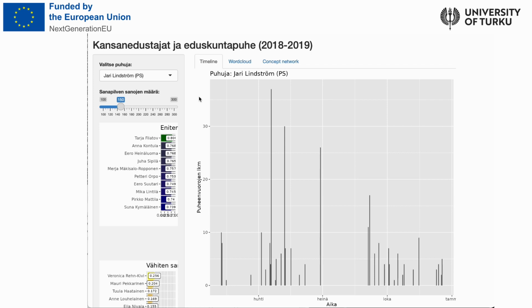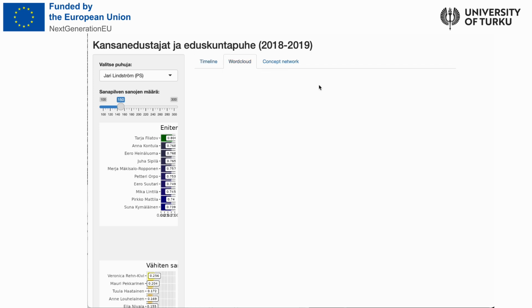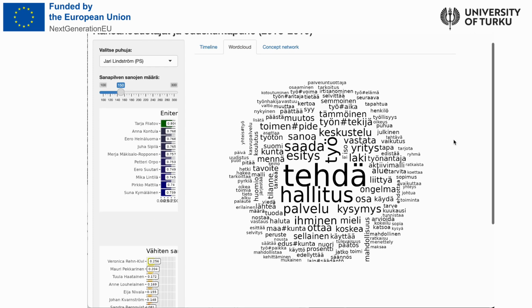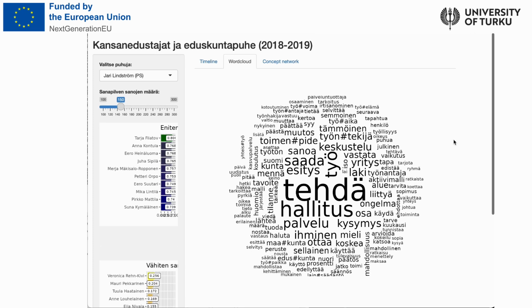Next, the word cloud collects the most frequently used words by the speaker. While the timeline gives us an idea of when and how much a certain speaker spoke, the word cloud tells us what exactly they spoke about. What kind of issues were they interested in? What were the dominating themes of their speech? This can serve as a valuable starting point for thematic and topical analysis, among other possibilities, but also as a powerful illustration resource.